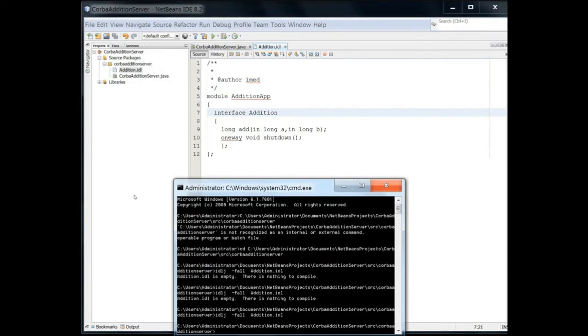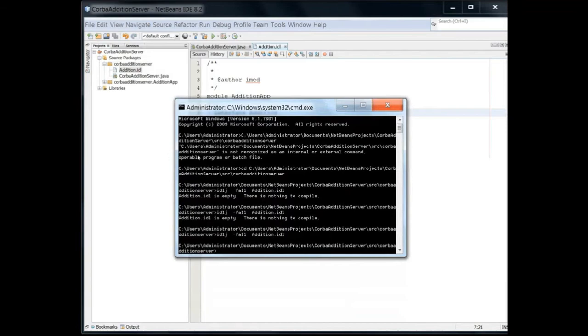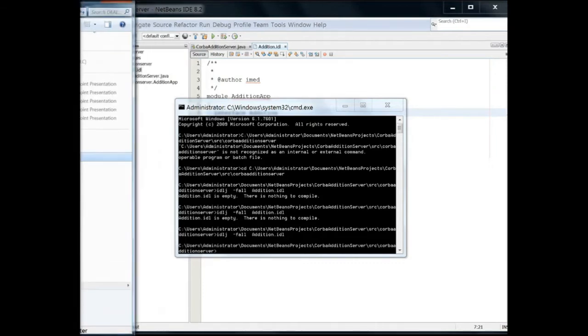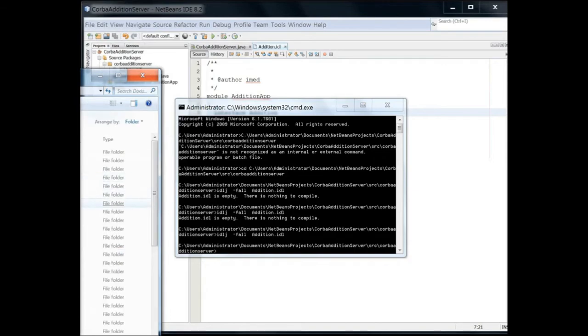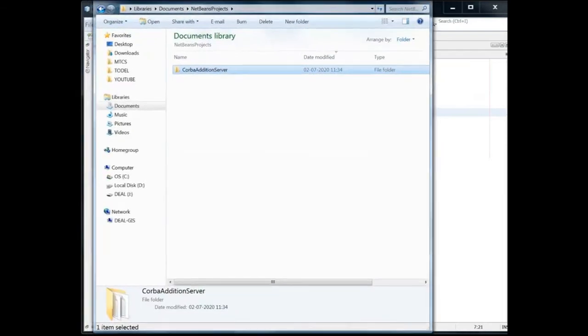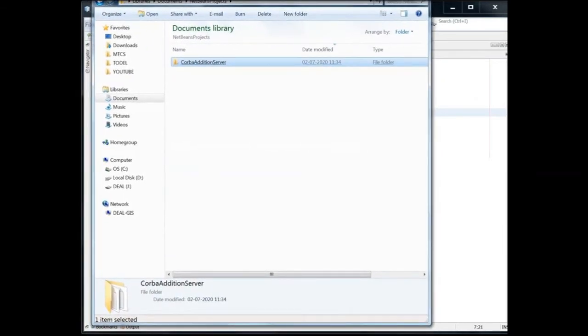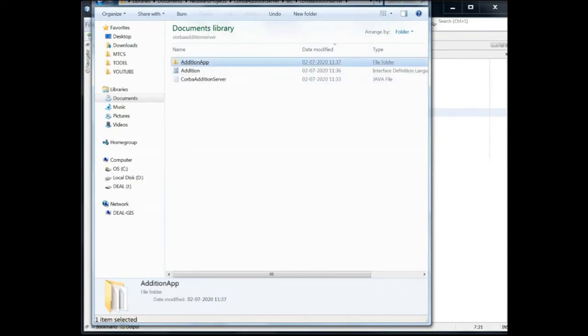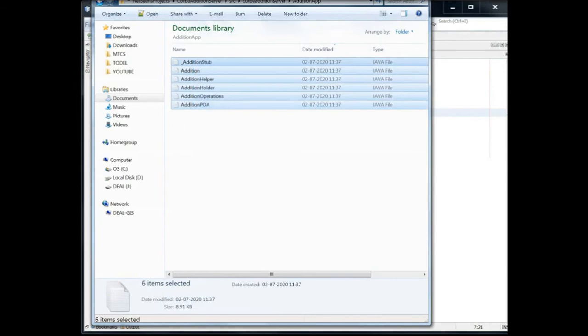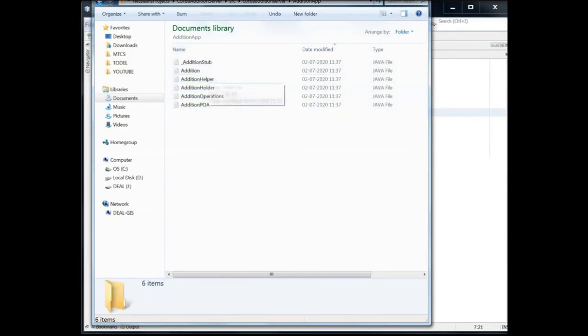Now the addition.idl we have made. I also added some content here. Let me run it, same command, idlj -fall addition.idl. I already ran it, and I'll show you that this simple file is going to give you 6 different files made through the IDLJ compiler. So I executed it, and these are the 6 files which are made.